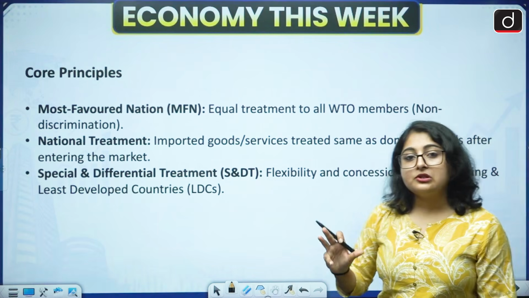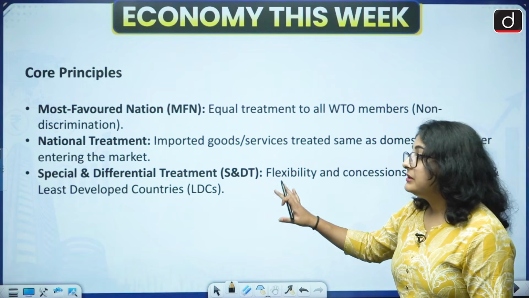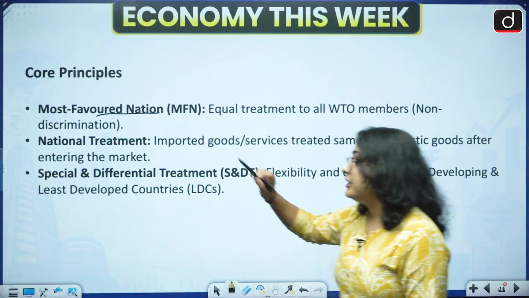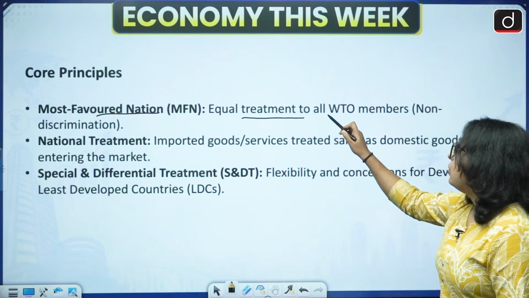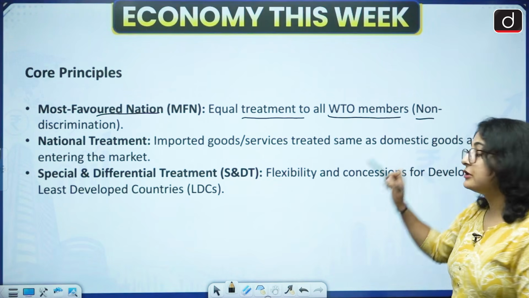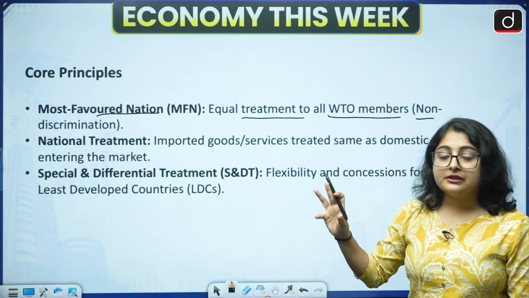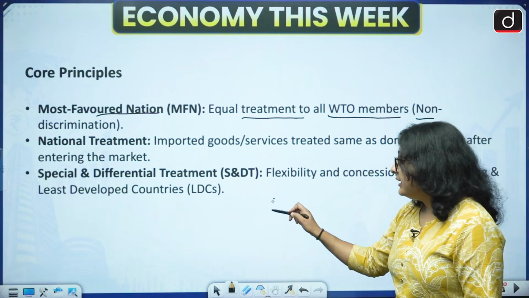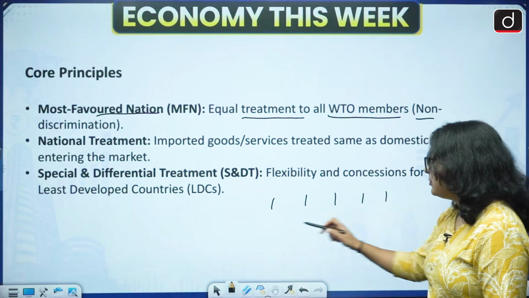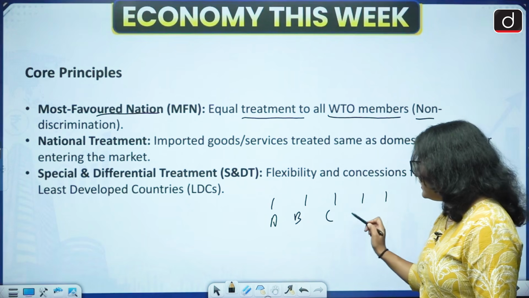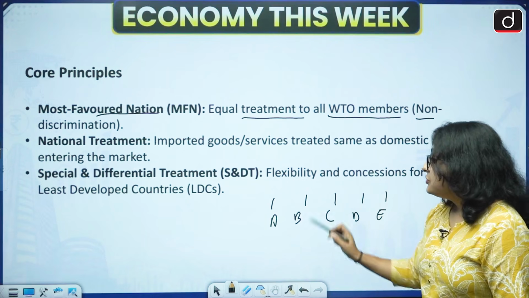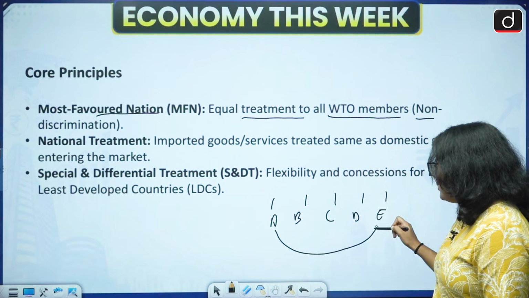What are the core principles of the WTO? These are the core principles. The first principle is most favored nation. What does it say? Equal treatment to all WTO members. Non-discrimination. Let us try to understand this with the help of an example. Let's say that the WTO has 5 members: A, B, C, D, E. So country A is extending a special benefit to country E.